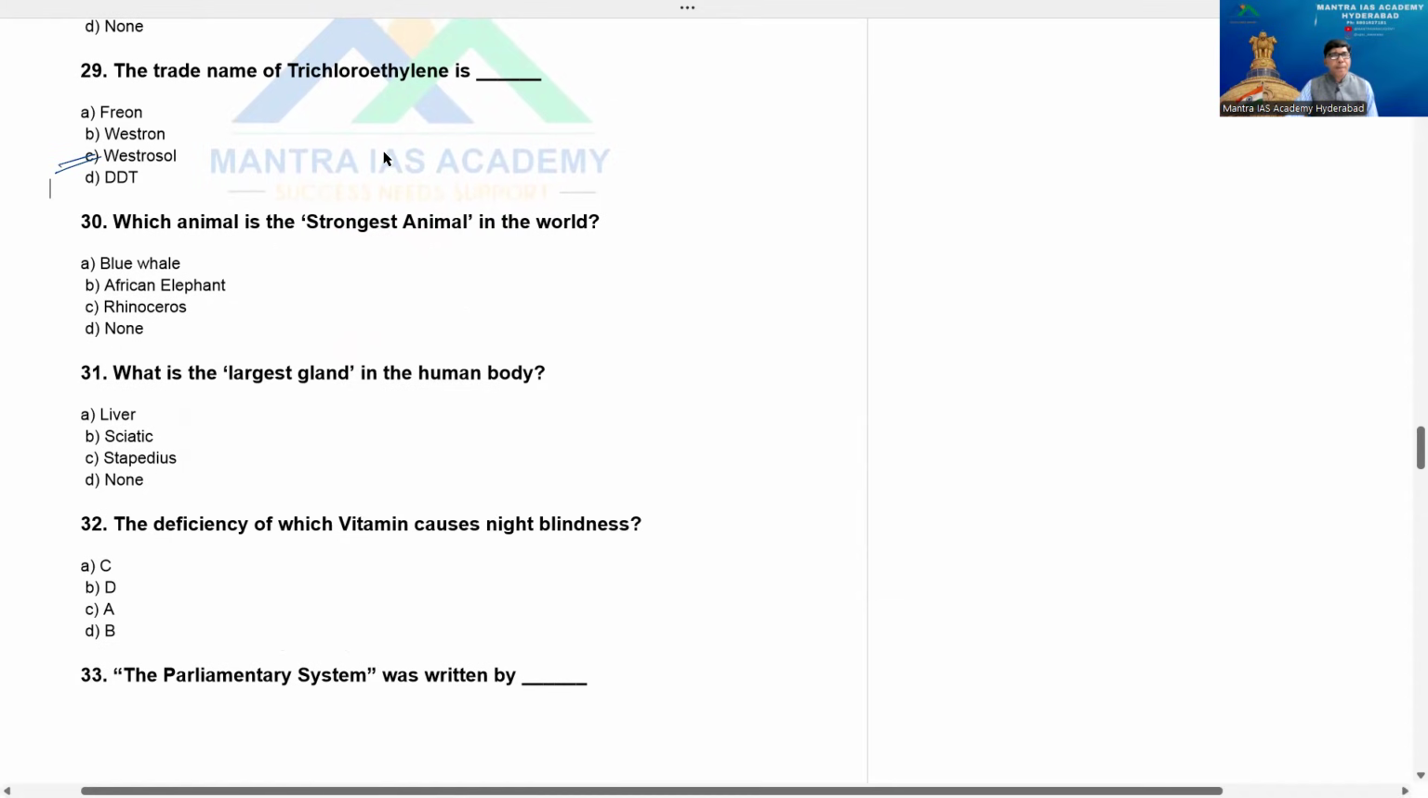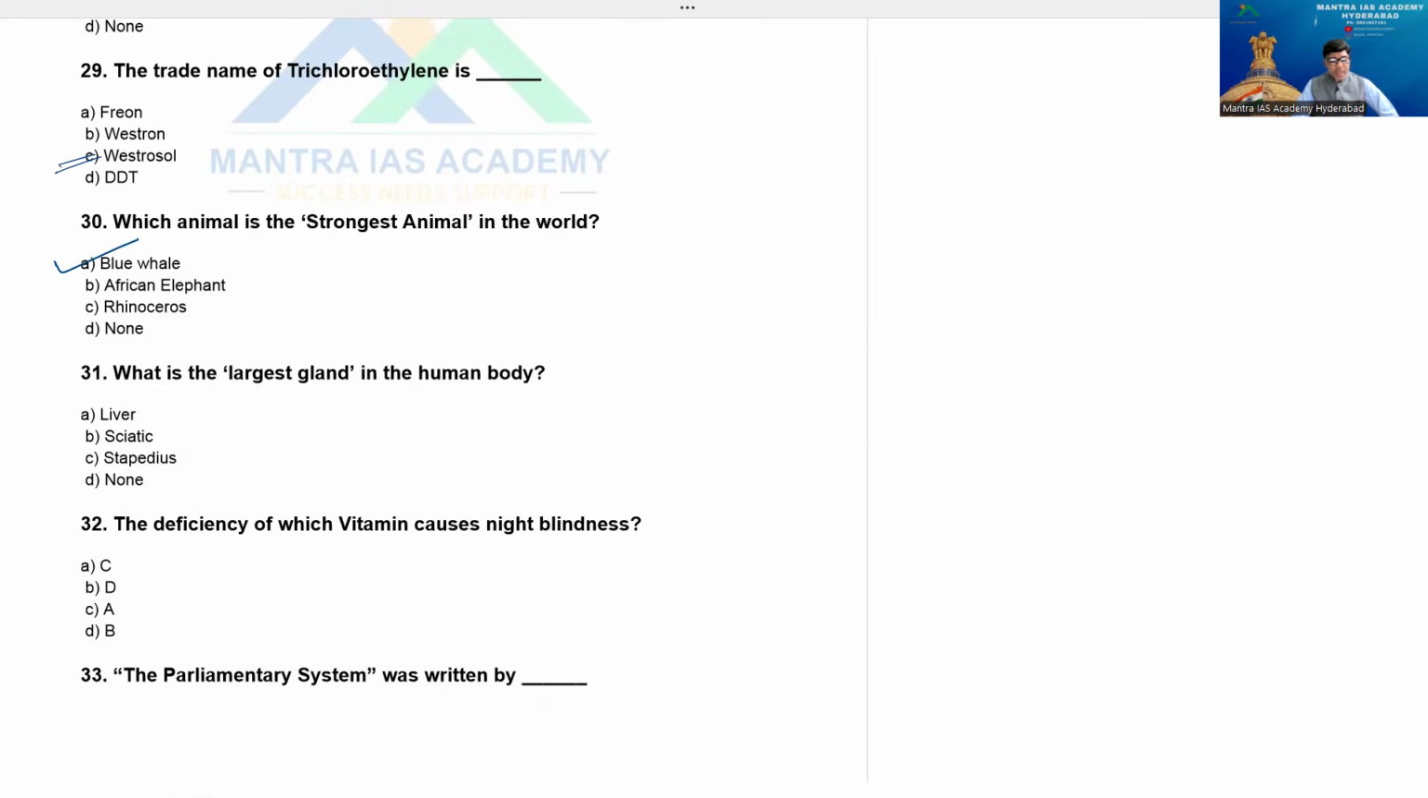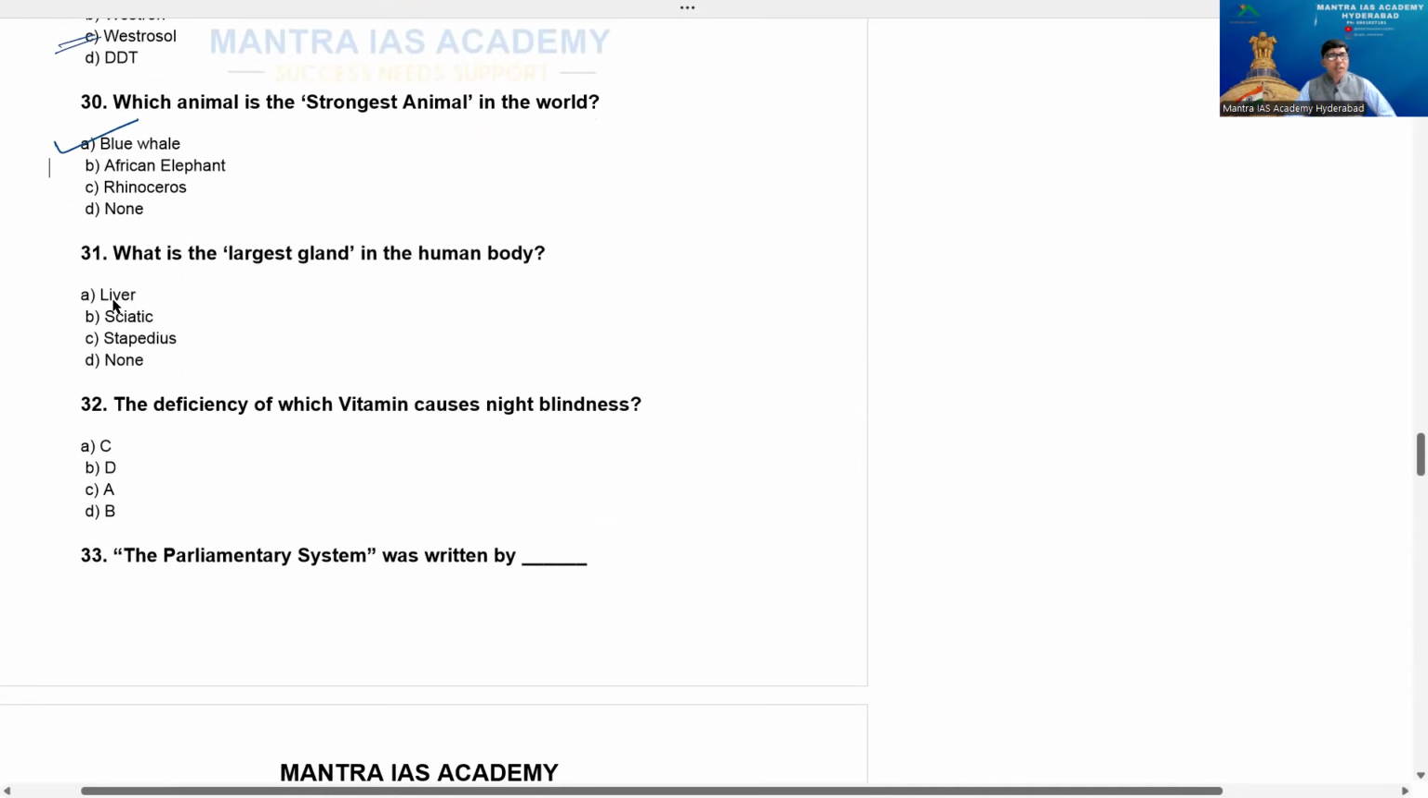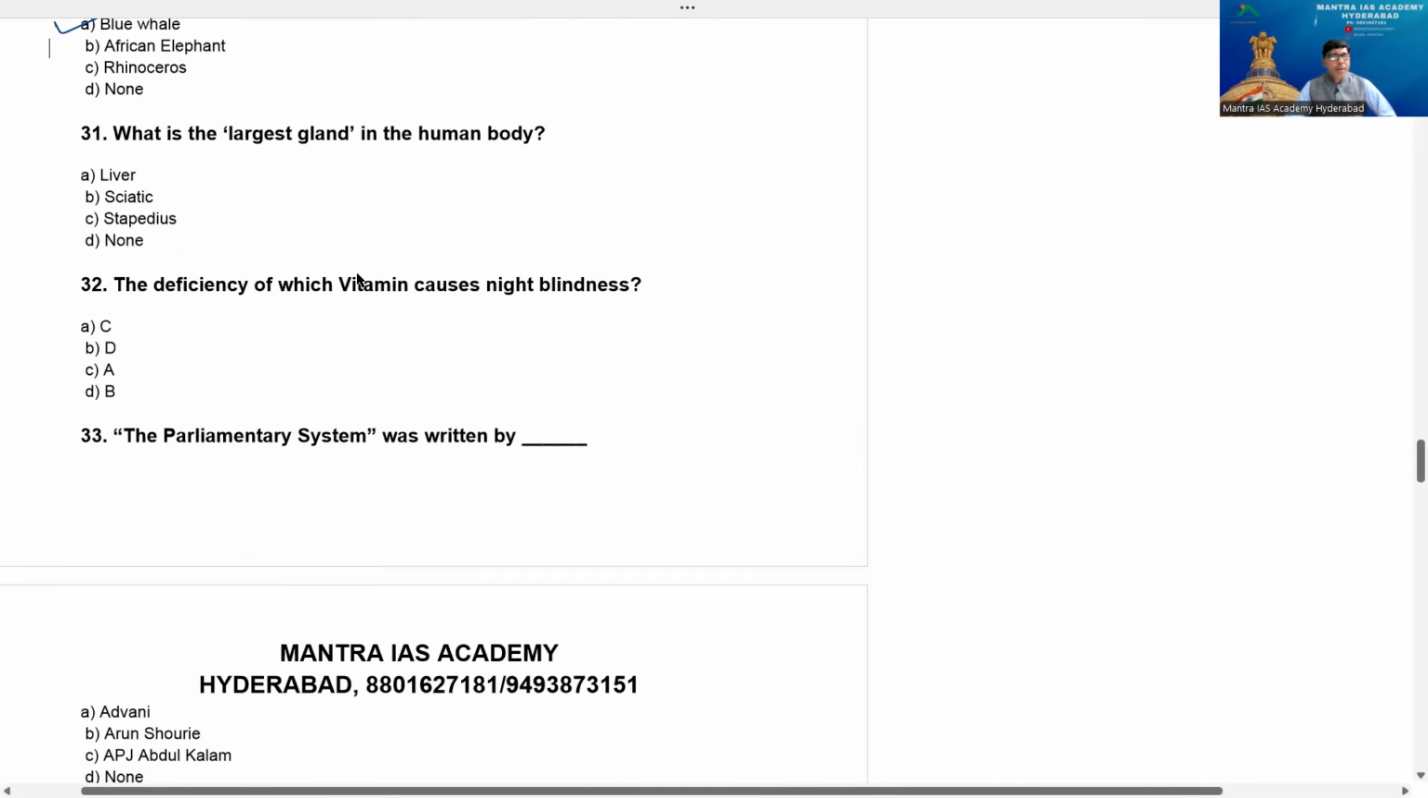Then go to question number 30. Which animal is the strongest animal in the world, beta? Option A, blue whale. The other options are African elephant and rhinoceros. So the blue whale is the largest and strongest animal. That's what you have to consider. What's the largest gland in the human body? Option A, liver. That's the right answer for the 31st, option A.